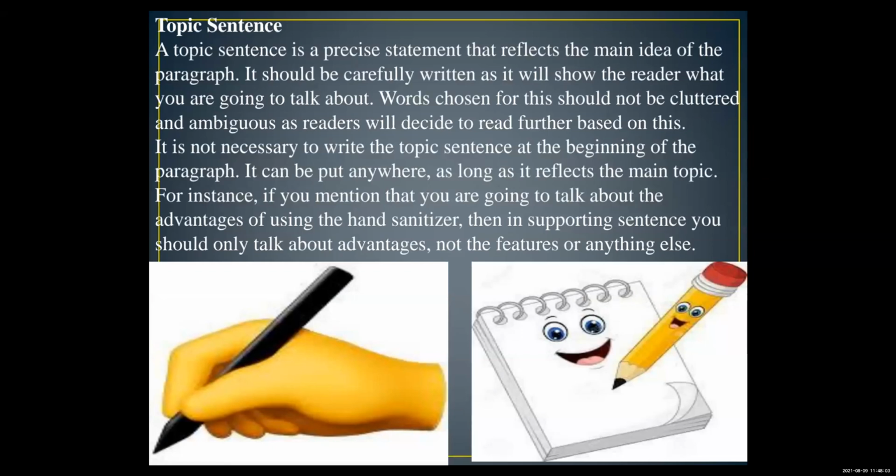So the topic sentence is basically the main idea of the paragraph. By reading it only, the reader comes to know what the writer wanted to talk about, because your topic sentence reflects your topic.